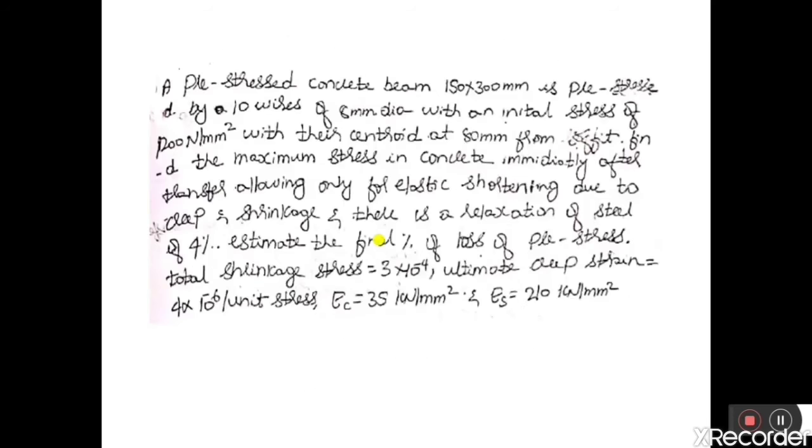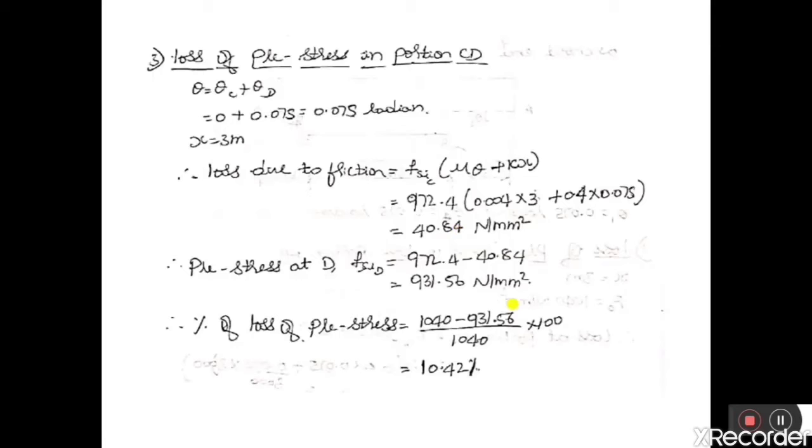So that is the total loss between A to D. So 1040 minus 931.56 by initial pre-stress 1040 into 100. So percentage of loss of pre-stress is equal to 10.42%. So the loss of pre-stress is within allowable limit, hence the member can be used satisfactorily.